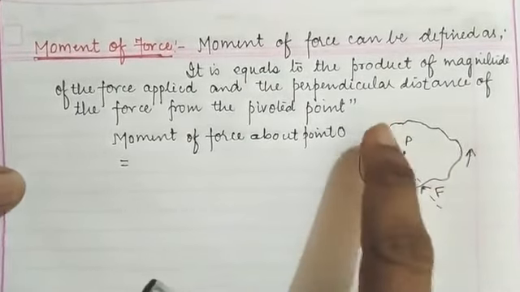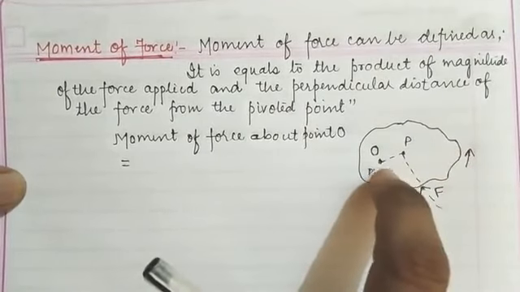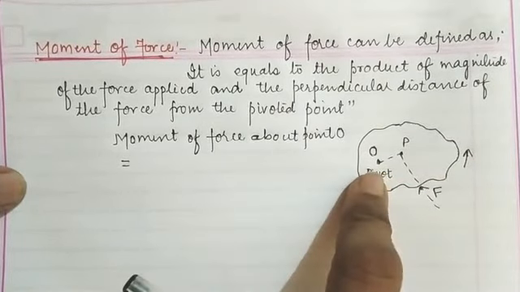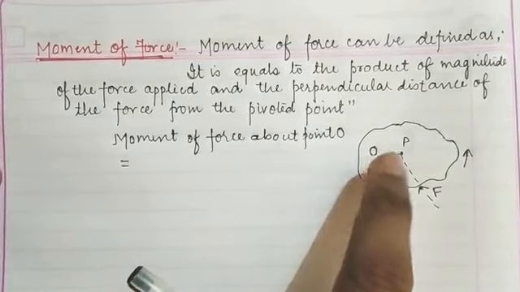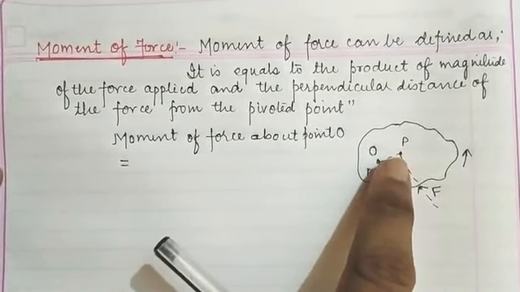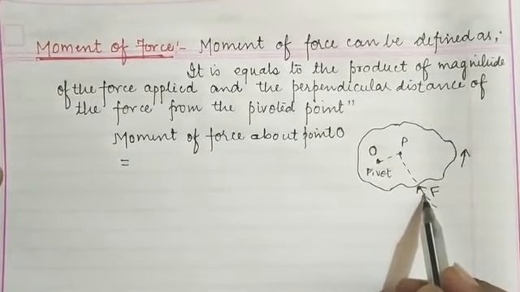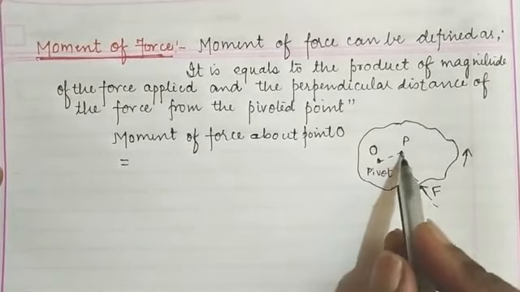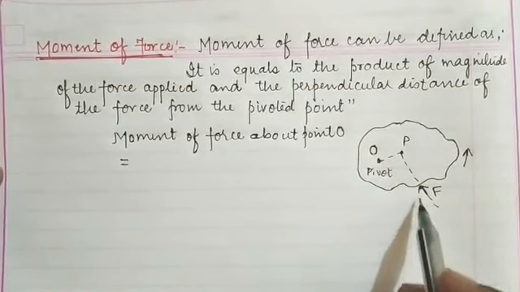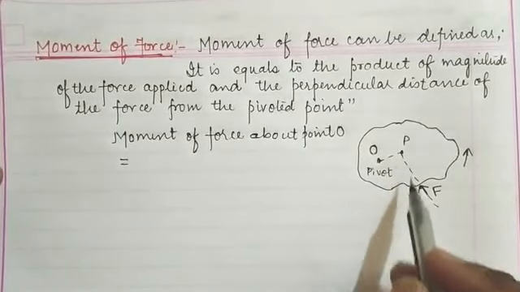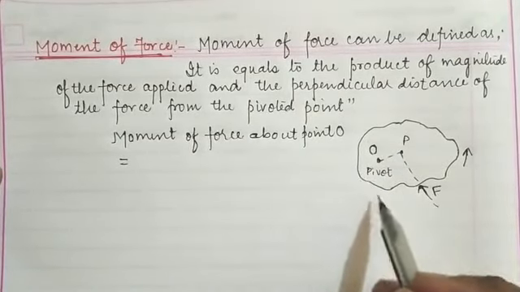Children, let us suppose we have an object, and point O is the point through which it is fixed, whereas O is the center point of this object. If we apply a force along the point O and the body starts to move in a circular path,